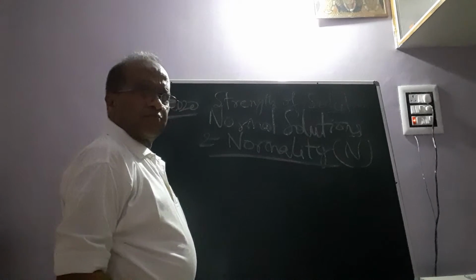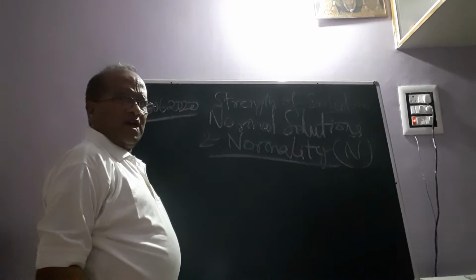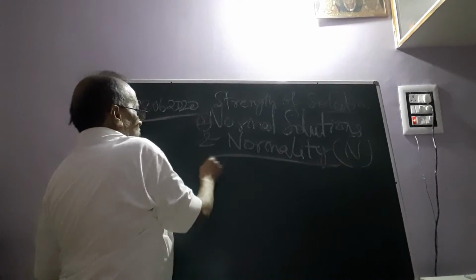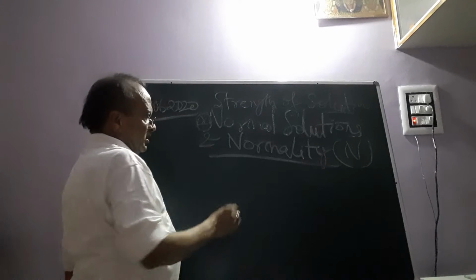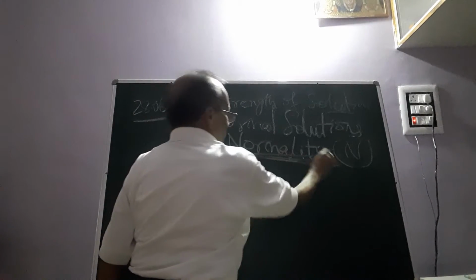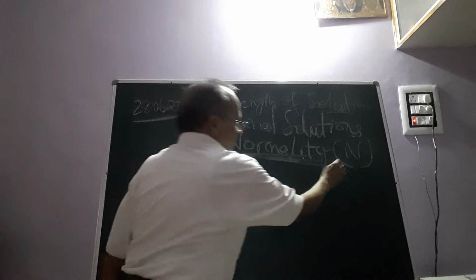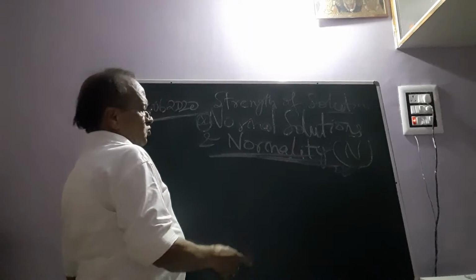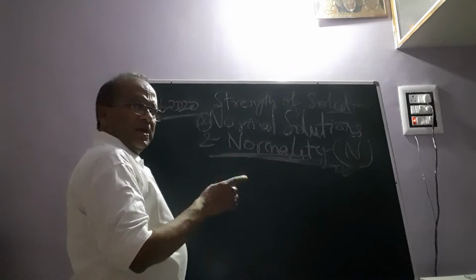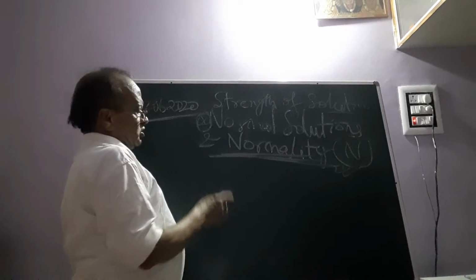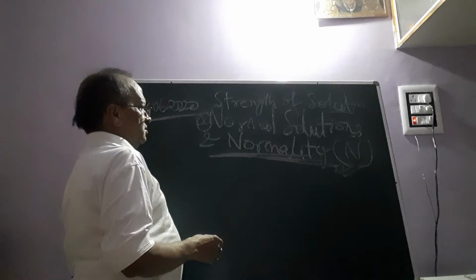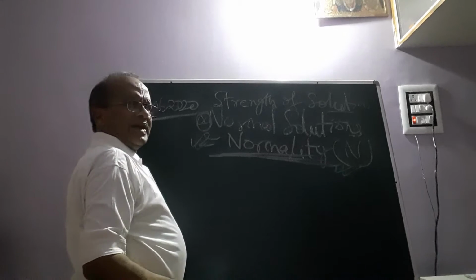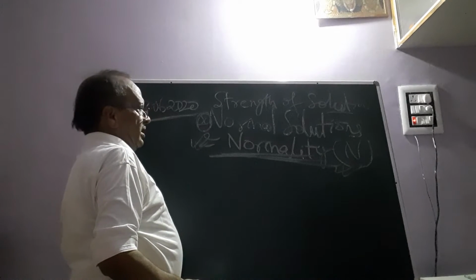As far as the strengths of solutions are concerned, one of the standards to express the strength of a solution is normality. Normality is denoted by capital N. I am repeating my statement. To express the strength of a standard solution, meaning solutions of known strength, the first standard is normality, denoted by capital N.